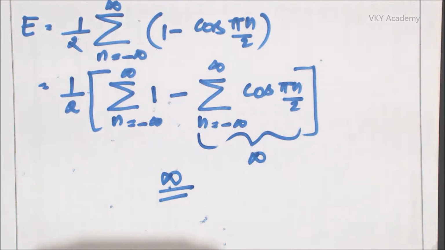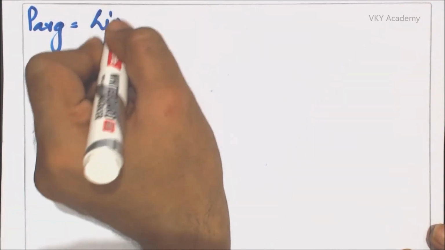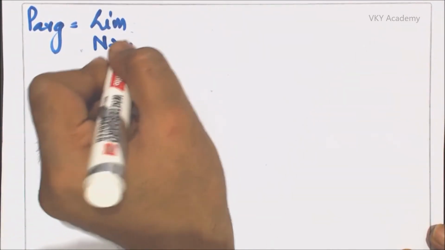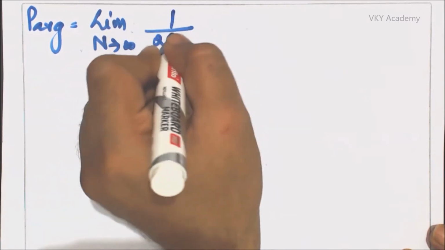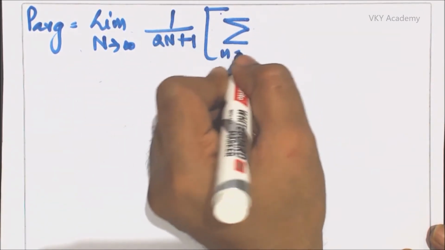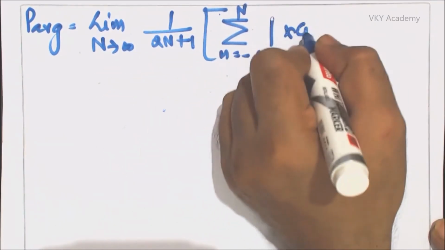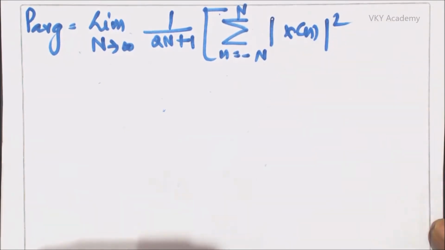For that we will calculate the average power for the signal, and we will check whether the average power is finite or not. So P average is equal to limit capital N tends to infinity 1 upon 2N plus 1 summation n equal to minus N to capital N mod of x of n square.